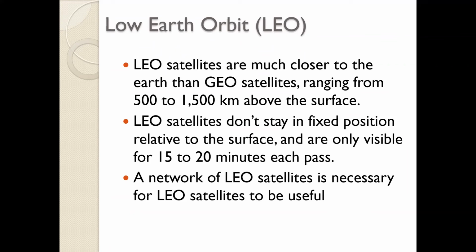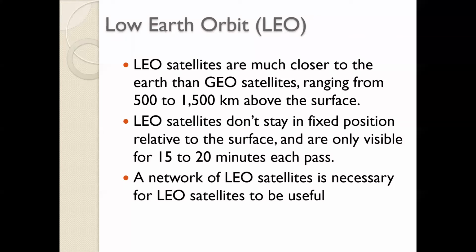But what is the major disadvantage? You have a communication contact only for 15 to 20 minutes. So for having 24 hours contact, you need to have what? Please understand, 24 hours means how many satellites do you need? In a day there are 24 into 60 minutes. So you need that many satellites coming and having continuous communication with you for 24 hours.